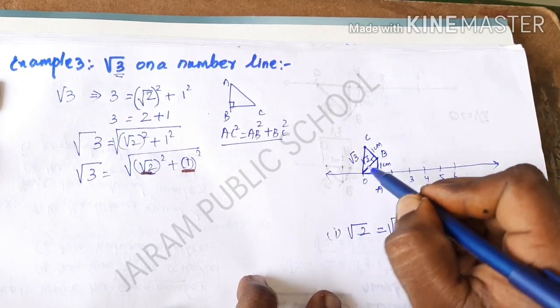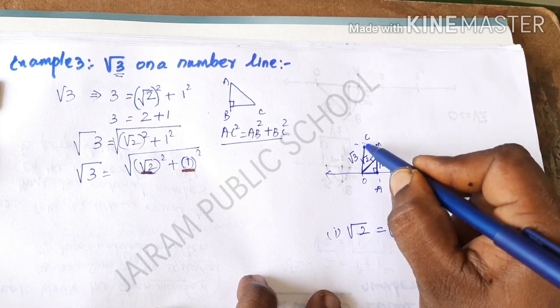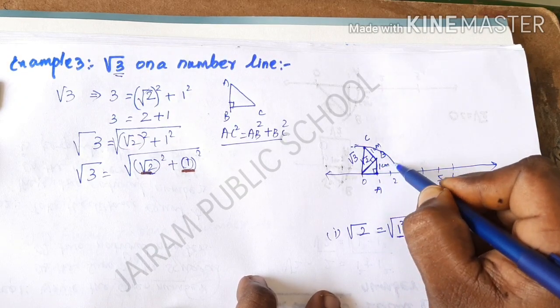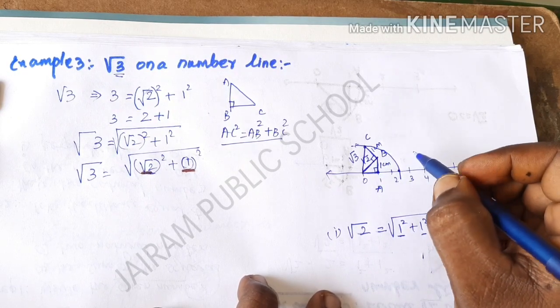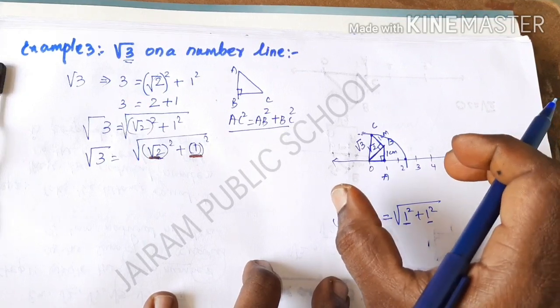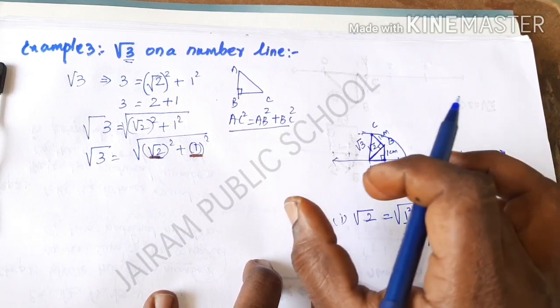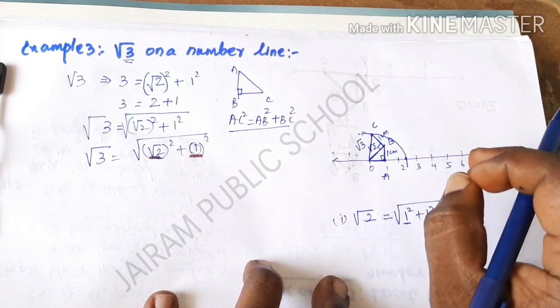After that, by using the compass, I have to measure this distance O to C, and I am going to draw one arc. That arc will represent the value of root 3 here, and this is the rough diagram. You have to construct the real number line by following these steps in your class note.